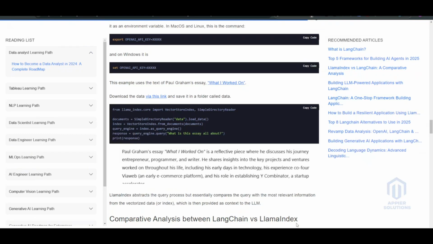In this video, we're gonna do the comparative analysis between the LangChain and LlamaIndex. For that, the process is very simple and easy. All you have to do is to follow the video till the end to get to know about it.